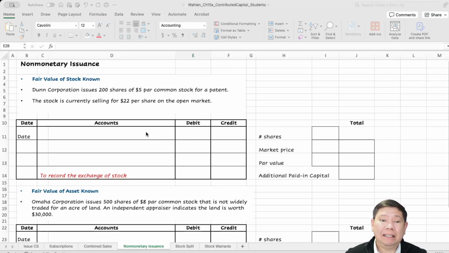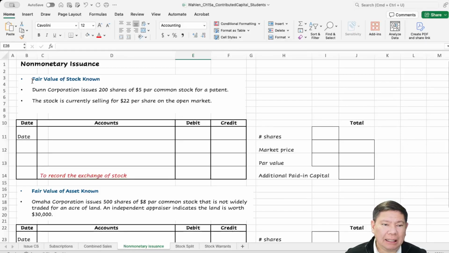Hello everyone, in this video we're going to look at the issuance of stock for non-monetary items like buildings or land or something like that. Now in the first situation, what if we know the fair value of the stock, but we're not really sure about the fair value of the asset.